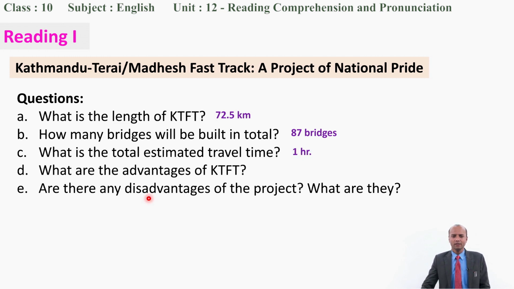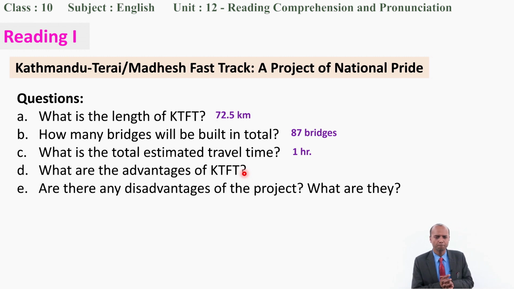Good. And advantages? How many advantages did the writer talk about? Yes, there are 5 advantages. And are there any disadvantages as well? Yes, there are. Could you please tell me one? Yes, environmental problem or degradation.